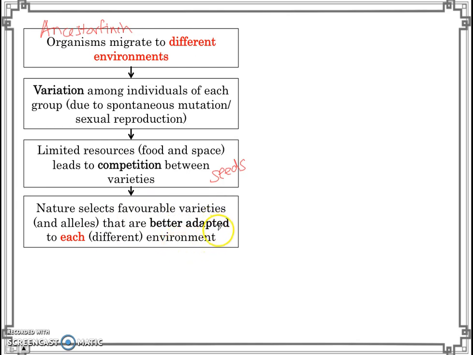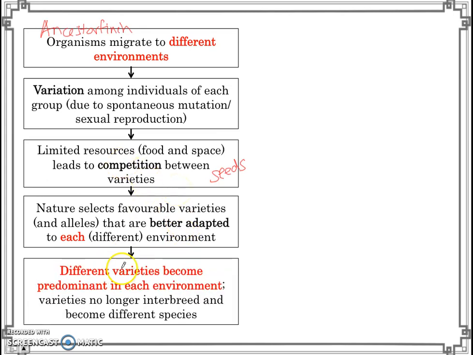If you're on an island with lots of seeds, nature will select those beaks which are good at eating seeds. If you're on an island with many flying insects, nature will select those beaks which are better adapted to eating flying insects. And so at the end of the day, in each different island, different varieties became predominant. And when those varieties can no longer breed with one another, then they become separate, different species.